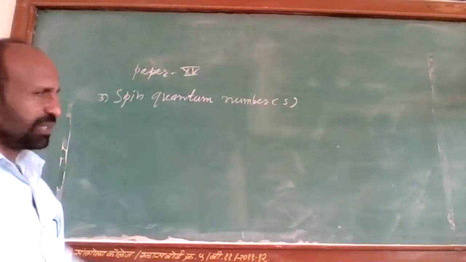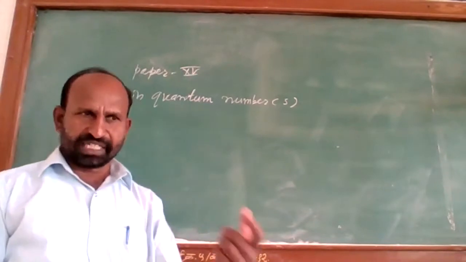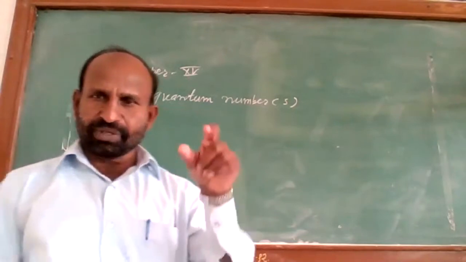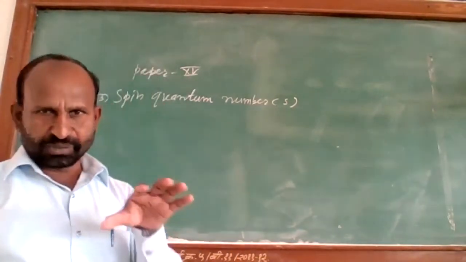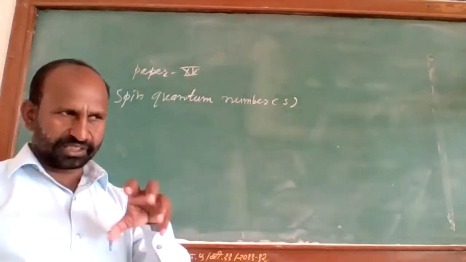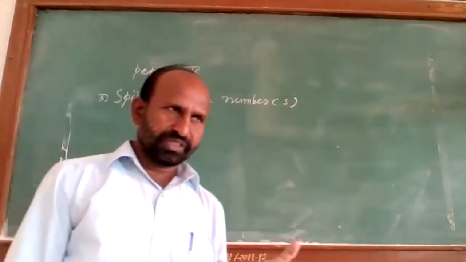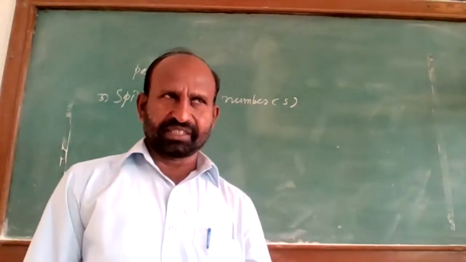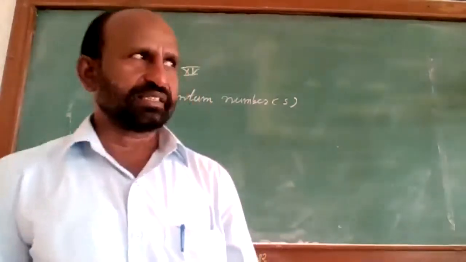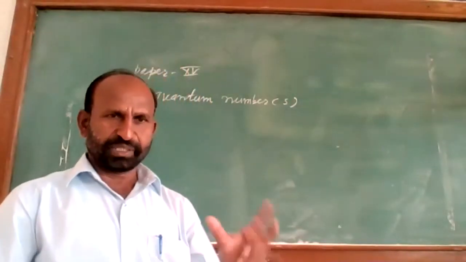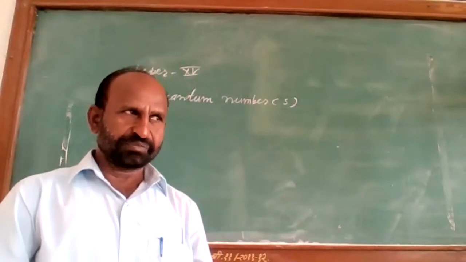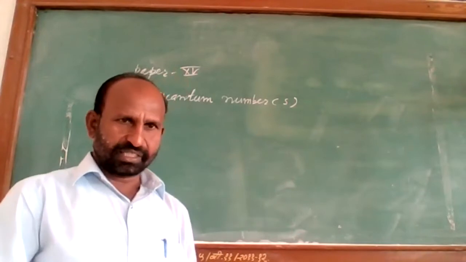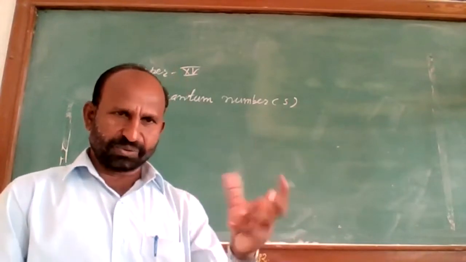Now, this spin quantum number is related to the spin motion of the electron. As the electron rotates around the nucleus, it also rotates about its own axis, and this motion of the electron about its own axis is called spin motion. Spin is a very familiar word in cricket: a spin bowler. When the bowler throws the ball, it spins about its own axis.